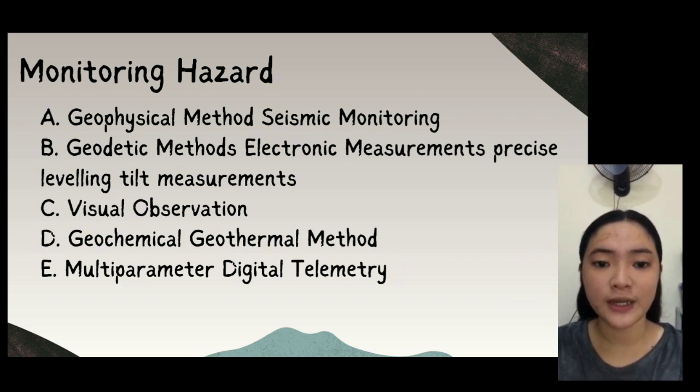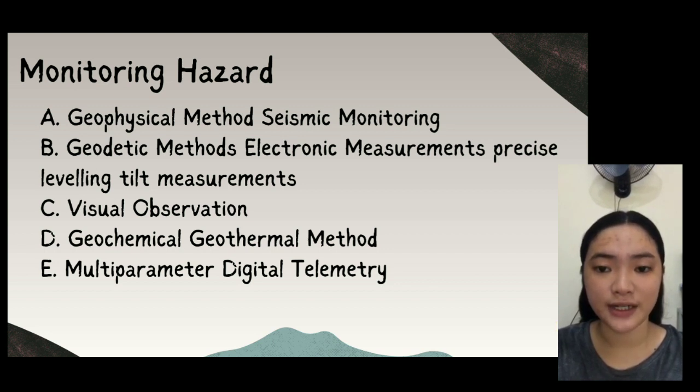over time. Precise leveling is a technique used to measure changes in the elevation of the Earth's surface over time. Tiltmeters are instruments that measure changes in the slope of the ground surface, which can indicate the movement of magma beneath the surface.